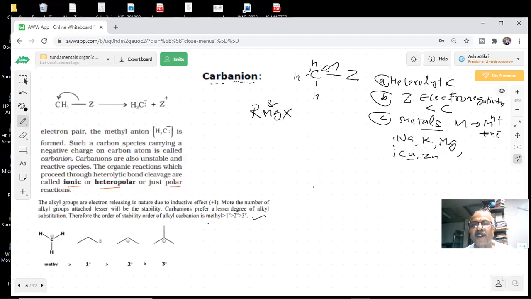You said this is positive, this is negative. Now this has become negative. Carbon has become negative. What do you call this? Carbanion. So this has given electron to this. Zinc also gives electron, magnesium also gives, sodium also gives. Wurtz reaction and all that you have studied where sodium was used,